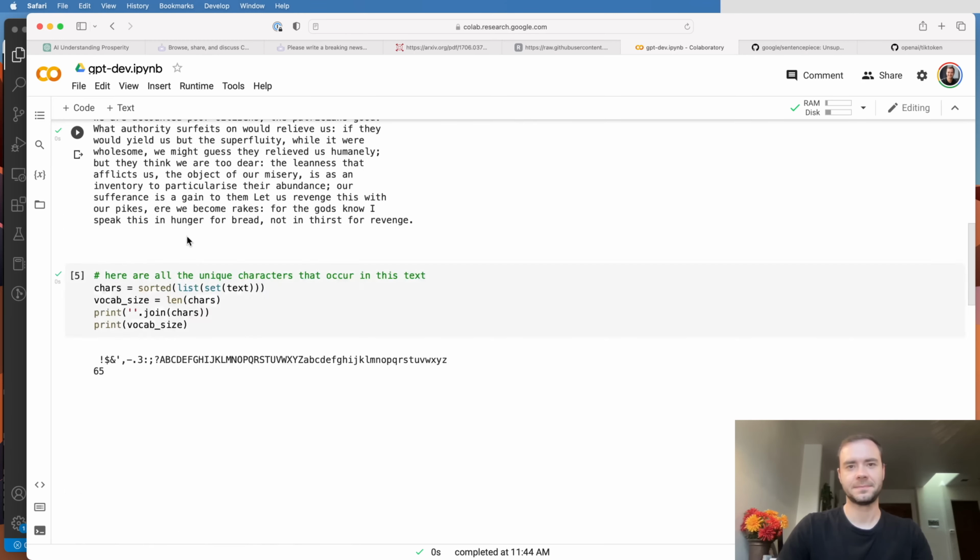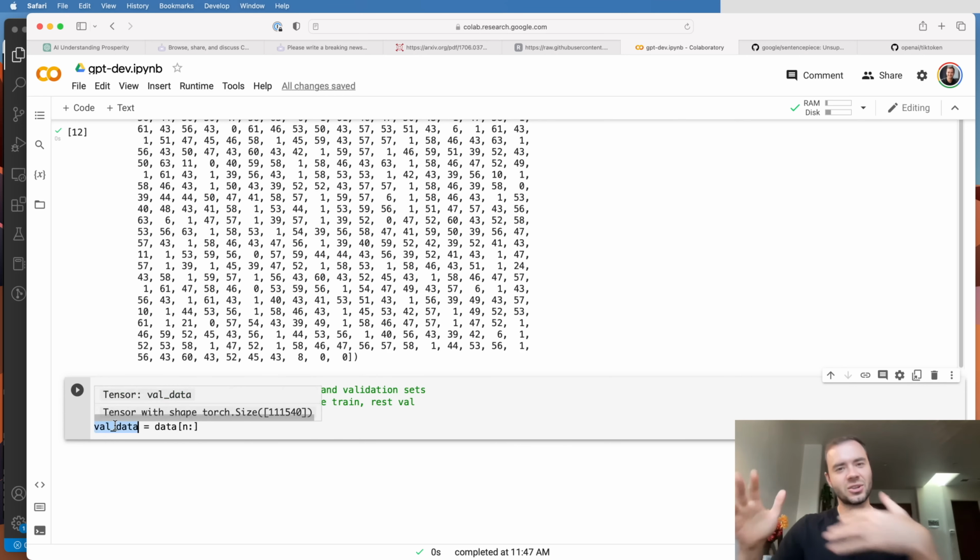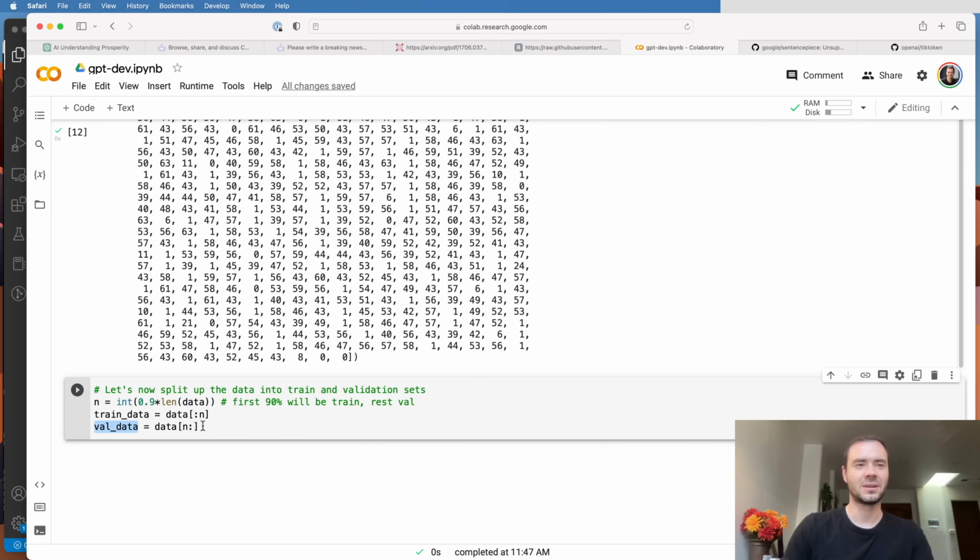I'd like to separate out our data set into a train and a validation split. In particular, we're going to take the first 90% of the data set and consider that to be the training data for the transformer, and we're going to withhold the last 10% at the end of it to be the validation data. This will help us understand to what extent our model is overfitting. We're going to basically hide and keep the validation data on the side, because we don't want just perfect memorization of this exact Shakespeare. We want a neural network that creates Shakespeare-like text. And so it should be fairly likely for it to produce the actual, stowed away true Shakespeare text. We're going to use this to get a sense of the overfitting.